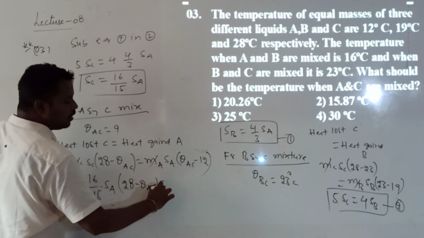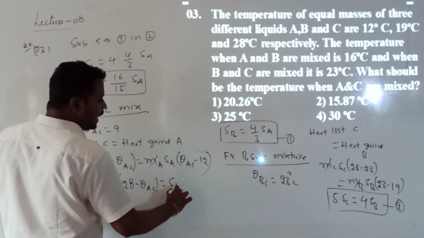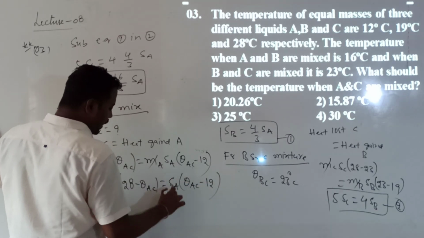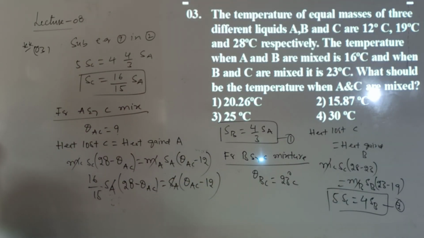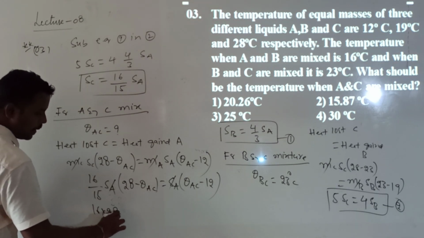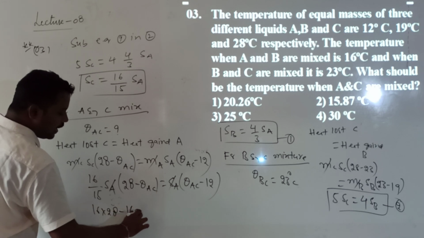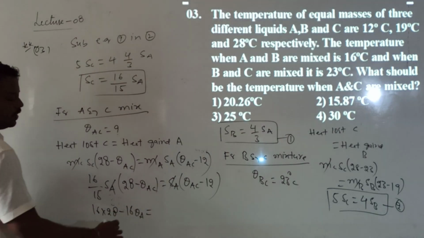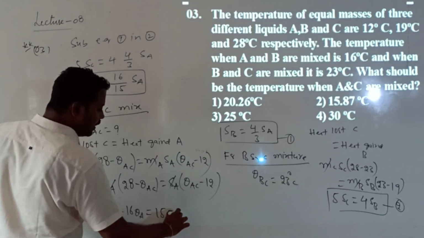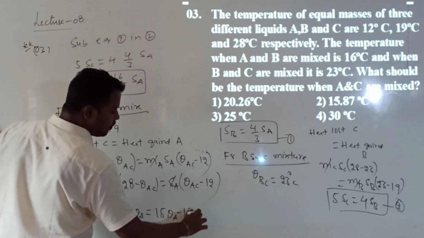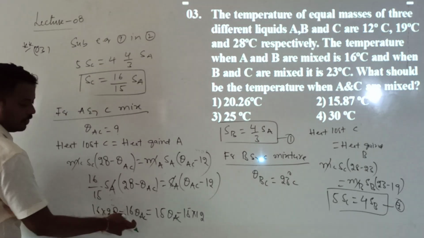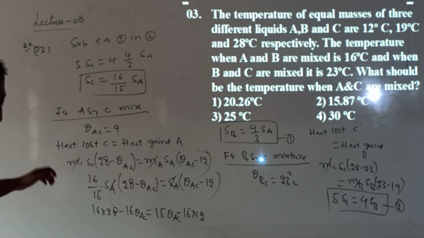So this will be equal to Sa into theta AC minus 12. So the Sa value cancels, cross multiply. So 16 into 28 minus 16 into theta AC will be equal to 15 into theta AC minus 15 into 12. Now you want to calculate theta AC, sending this 15 to this side. So tell me what I will get.